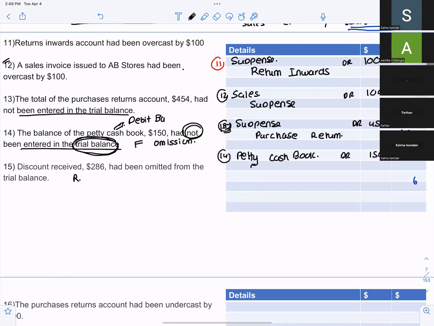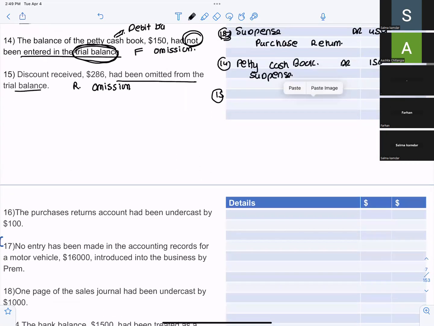Miss, discount received 286 had been omitted from the trial balance. So it will be an error of omission. First we have to rectify the entry for discount received.